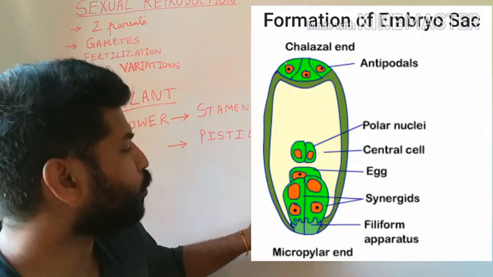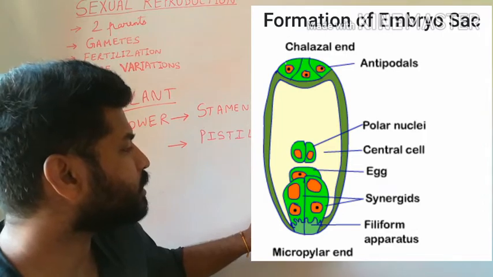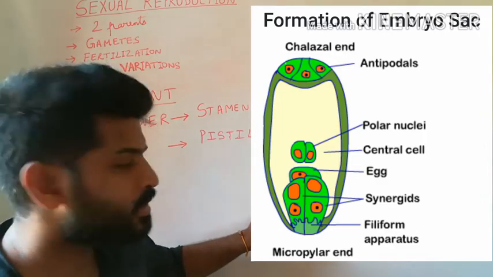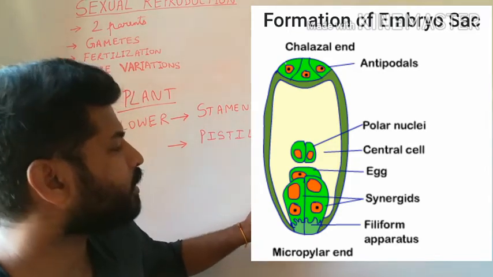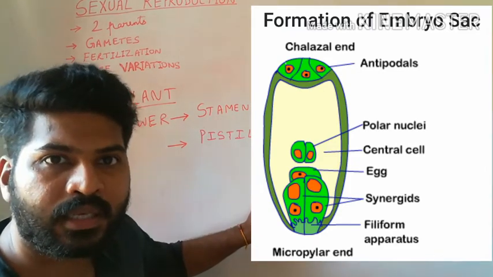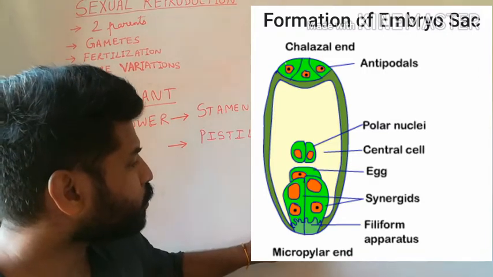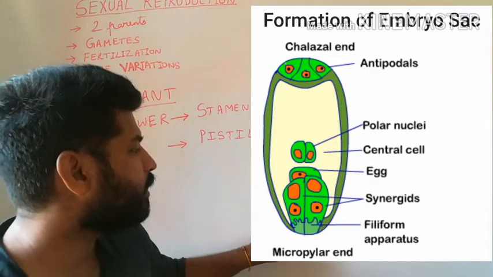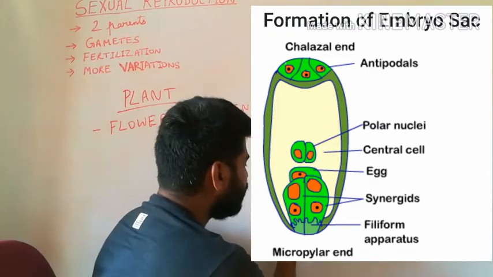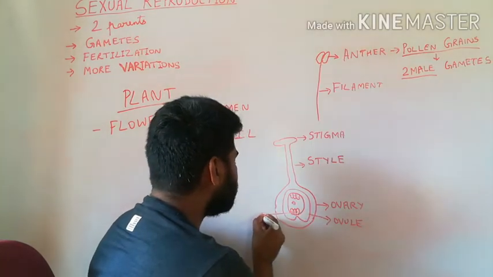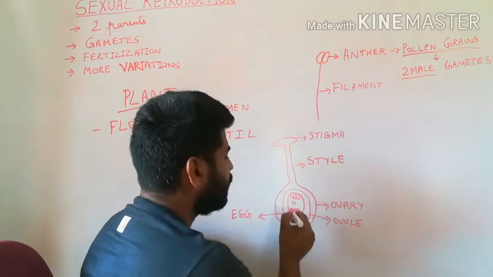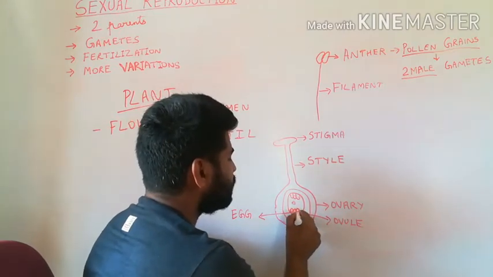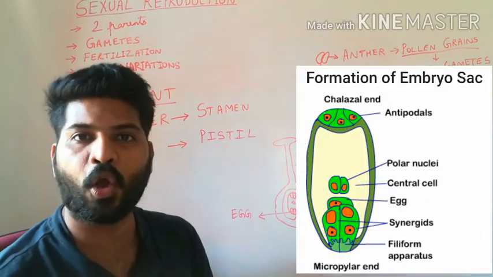The two nuclei in the center, this is called the central cell. Opposite to the micropylar end, we have the antipodal cells, which are 3 in number, and close to the micropyle we find the female gamete or the egg cell, which is in the center. This is the female gamete, the egg, and beside the egg there are 2 cells called the